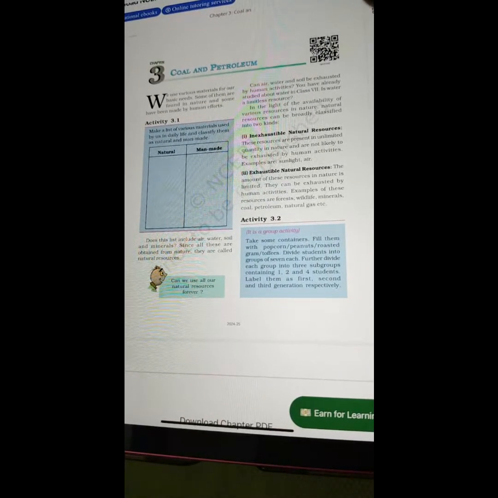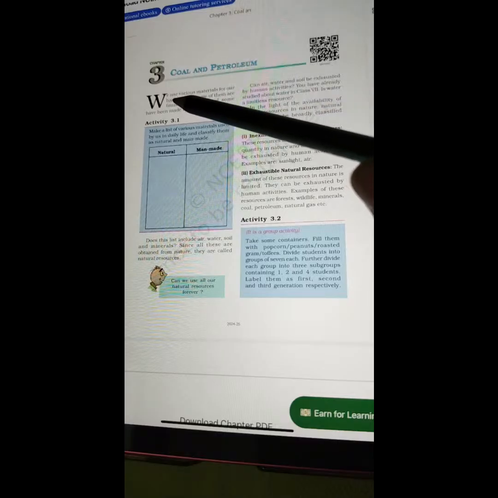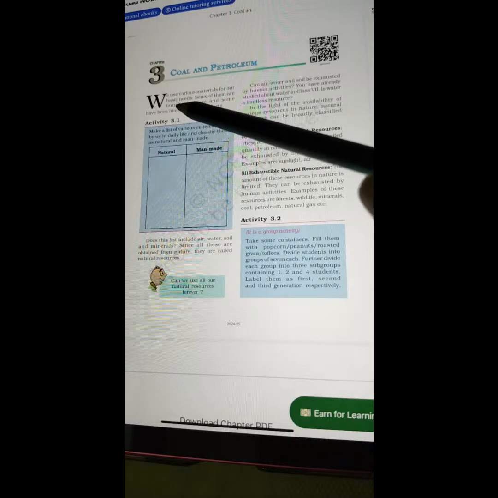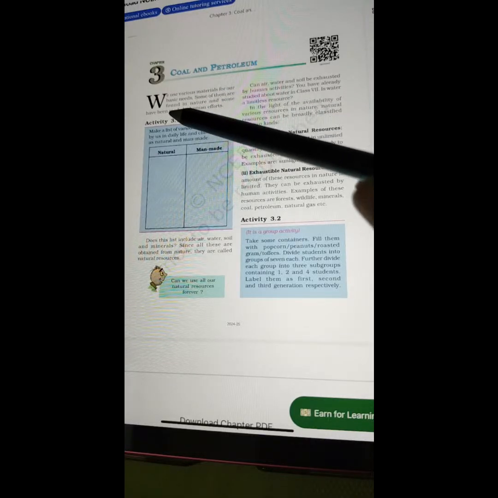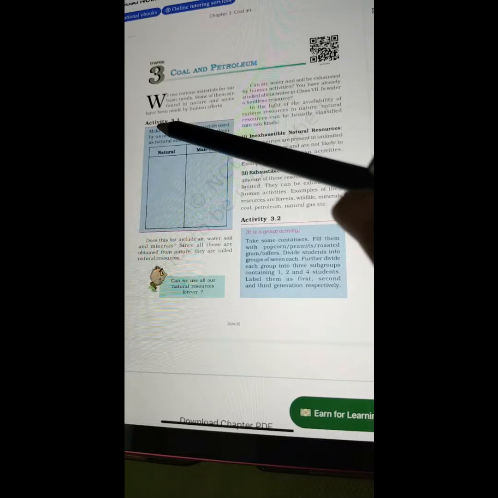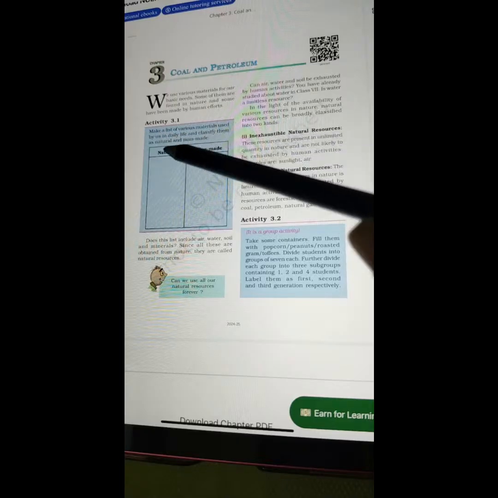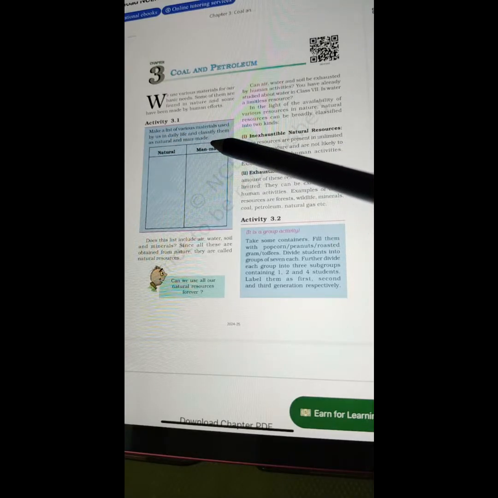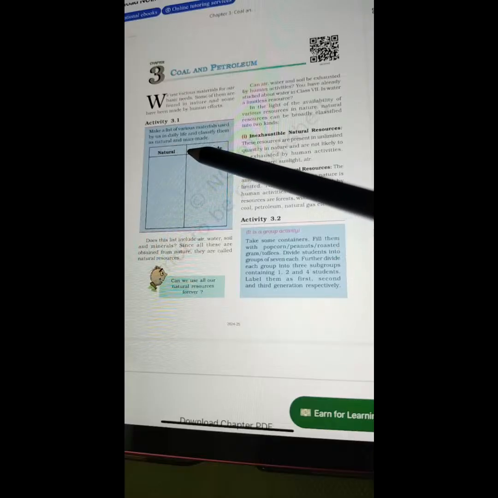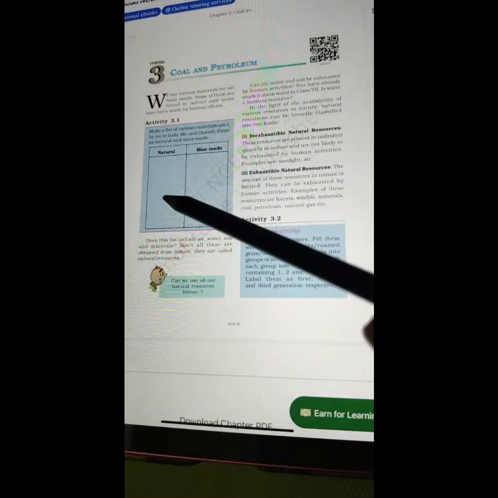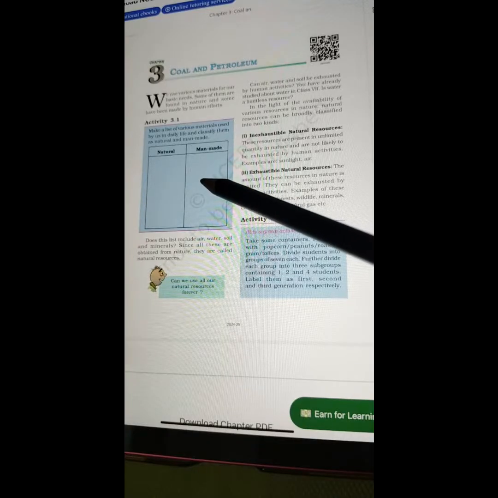So let's start with the live reading of chapter 3, coal and petroleum, class 8 science NCERT. We use various materials for our basic needs. Some of them are found in nature and some have been made by human efforts. So, activity 3.1, you are required to make a list of various materials used by us in daily life and classify them as natural and man made. So, left side natural and right side man made.